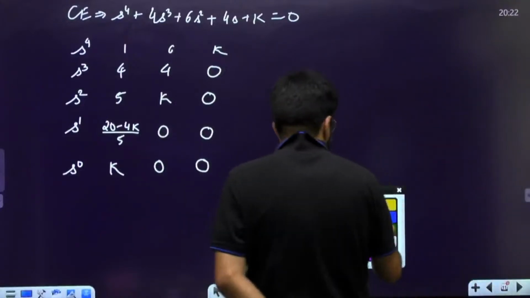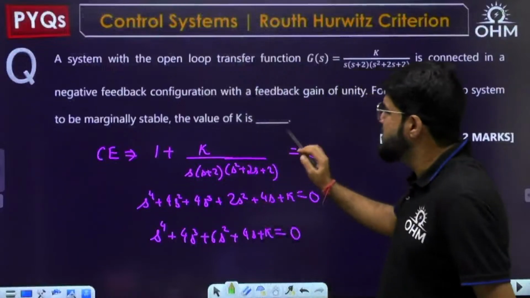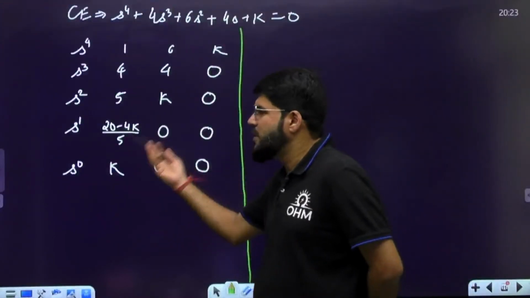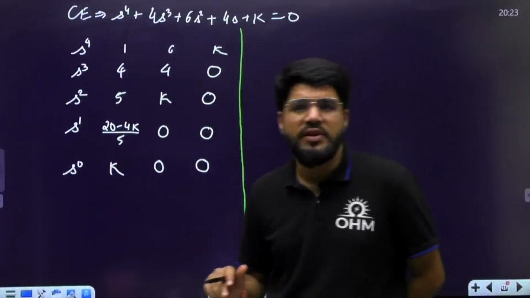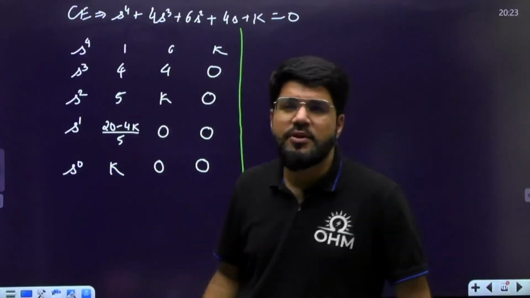Now see, for the system to be stable, let's talk about everything with respect to this question. Although the question is on a marginally stable system, you will have 20 minus 4k equal to 0, and k equal to 5 will come. But let me extend the question and tell you some more things.